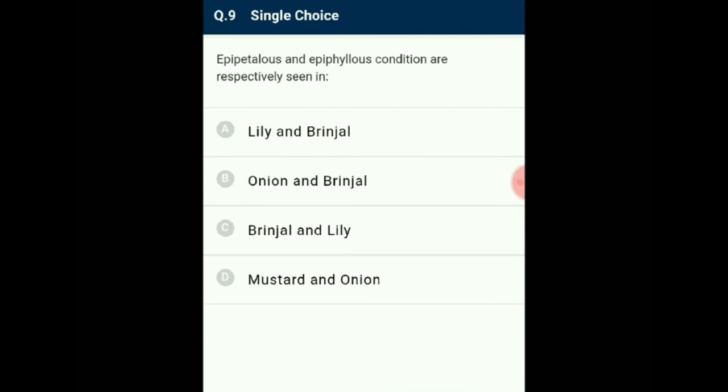Number 9. Epipetalous and epiphyllous conditions are respectively seen in. The androecium consists of stamens. These stamens can be attached to petals. This condition is known as an epipetalous condition. Such a condition is seen in brinjal. Epiphyllous, when stamens are attached to the perianth as in the flowers of lily. So the answer for this question is option C. Epipetalous seen in brinjal, epiphyllous seen in lily. So the correct option is C.